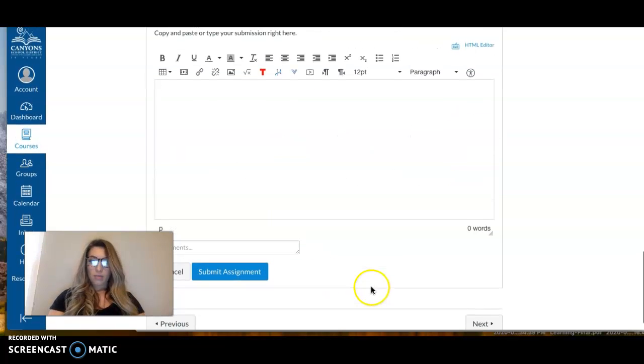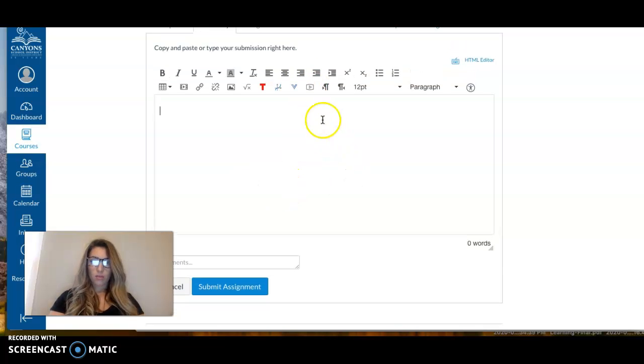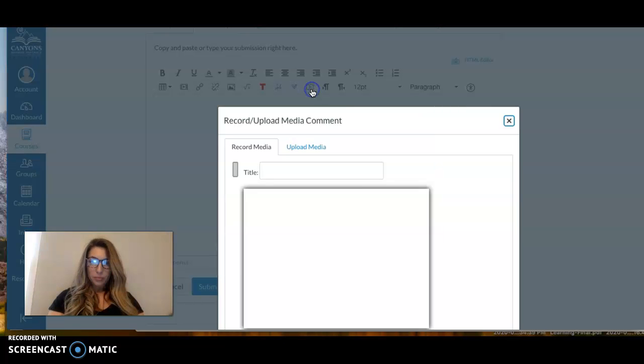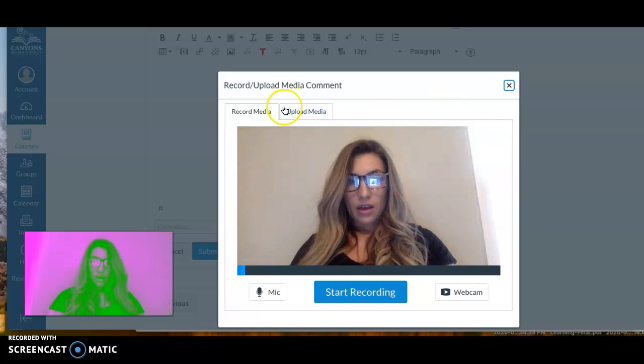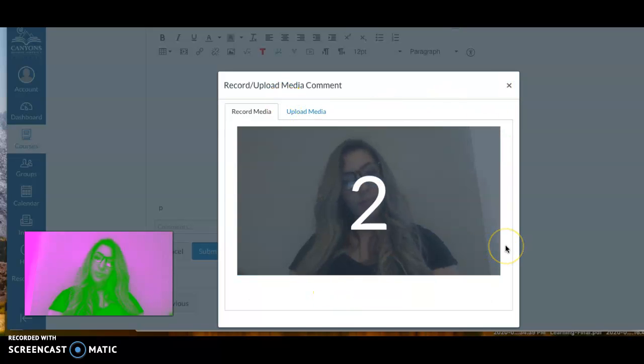Go ahead and submit. Now, for whatever reason, when I choose to do a recording, it inverts the camera here, so don't be alarmed. It won't be a big deal. But if they want to record themselves reading their summary or just saying their summary, they're going to click on this button here, Record Upload Media. When you do that, you have a box here, and then they can start their recording.